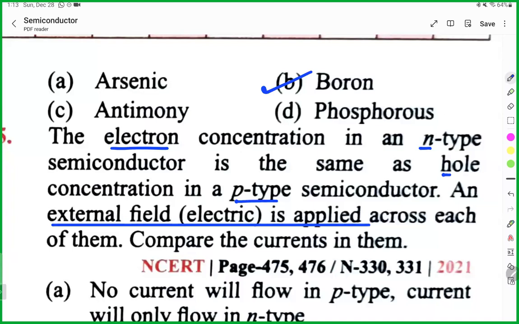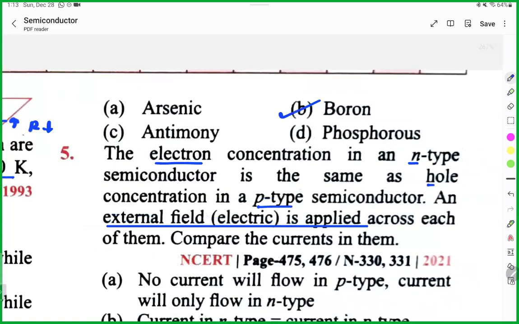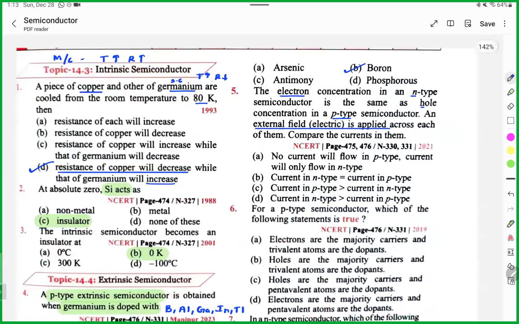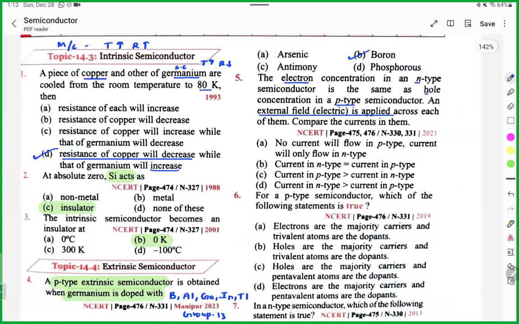So current will flow in N type. You need options in this case, so I will show the options.